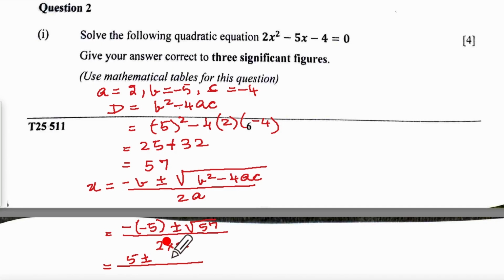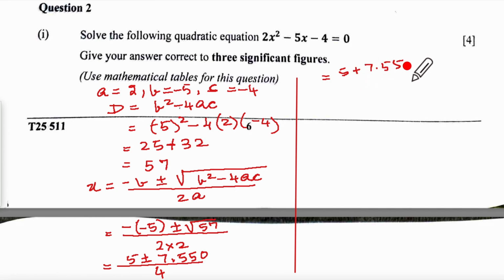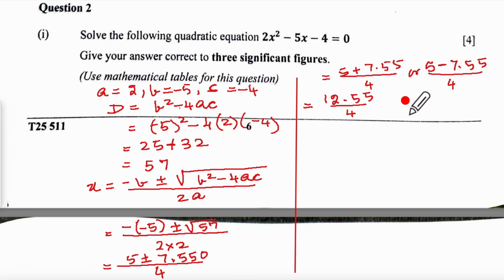7.550. So we will write here 7.550 upon 4. That would give us 5 plus 7.55 upon 4, or 5 minus 7.55 upon 4. That would give us 12.55 upon 4, or it would be minus 2.55 upon 4.